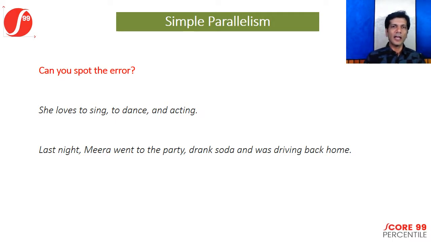If you're looking at, let's say, simple sentences, now the title says, can you spot the error? Let's see if we can. This simply says she loves to sing, to dance, and acting. Here we are referencing three verbs, all of them in the same context, referring to the same subject. So we have to check if all three are parallel in structure or not. You'll observe that to sing and to dance are parallel, but acting is not parallel. So you would simply rewrite acting as to act. The correct form would be she loves to sing, to dance, and to act.